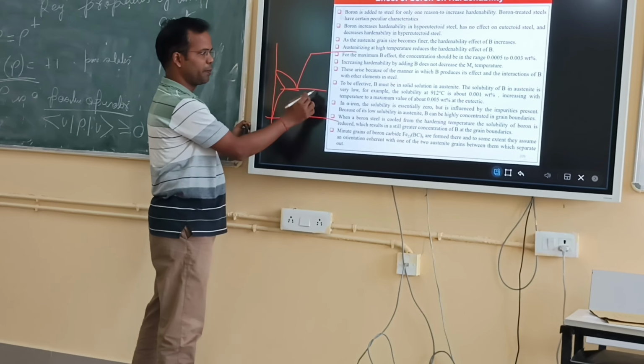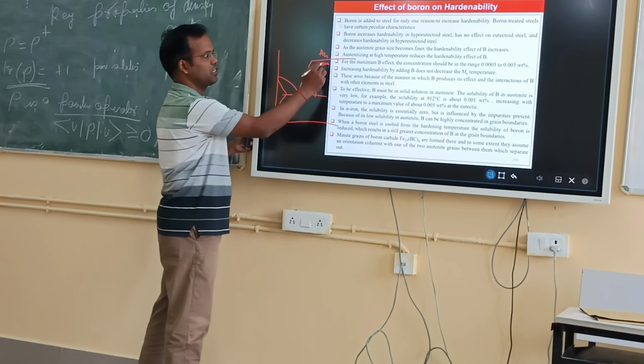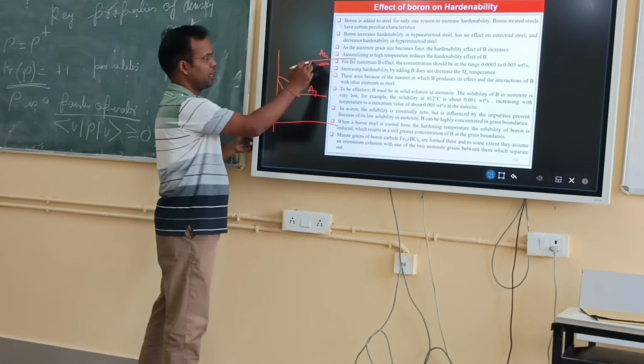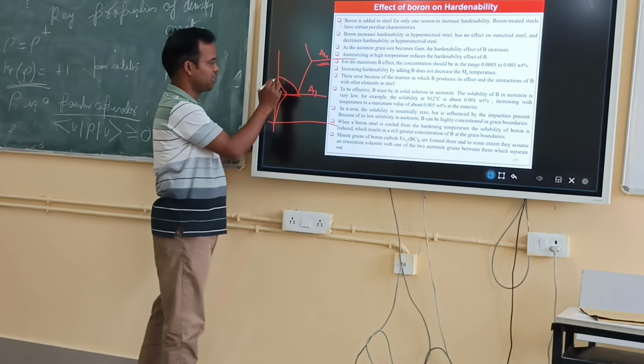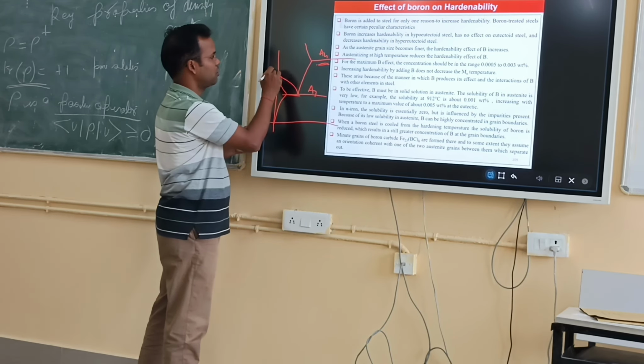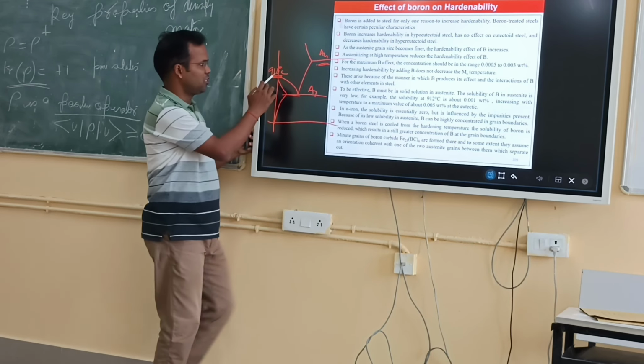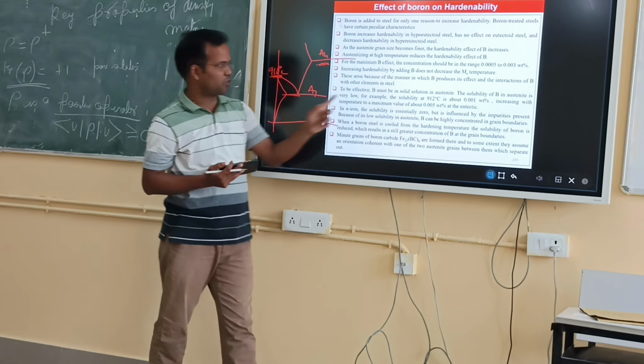If you remember, this is the eutectic temperature, A1, and this is A4. Here it talks about the temperature of 910 degrees Celsius.